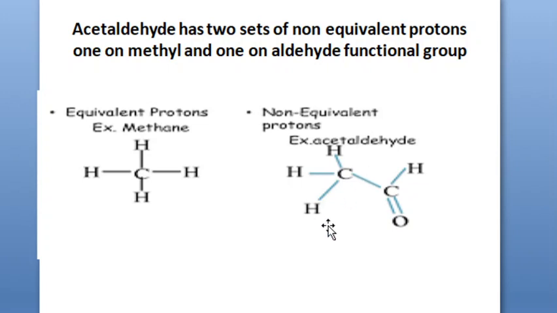And if someone asks you about these CH3 hydrogens, all three are what? Equivalent. The three are equivalent and this hydrogen is non-equivalent with these three hydrogens. Whereas in the case of methane, all are equivalent. The top hydrogen is equivalent with the bottom hydrogen. The left hydrogen is equivalent with the top, bottom and right hydrogens. The right hydrogen is equivalent with the top, left and bottom hydrogens in methane. So methane has what? Chemically equivalent protons. But acetaldehyde has what? Here these three are non-equivalent with this hydrogen, and this hydrogen is non-equivalent with these hydrogens. So you have two different sets of non-equivalent protons. You will get two different signals.